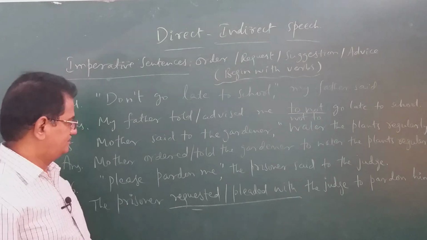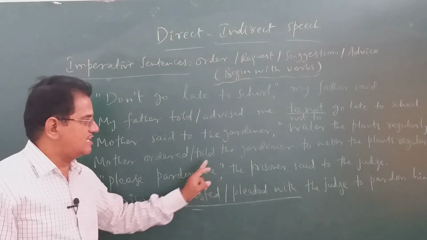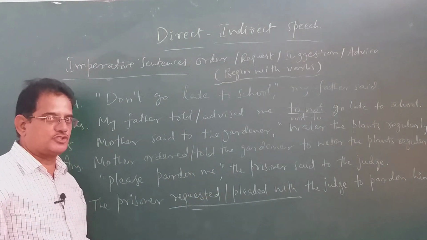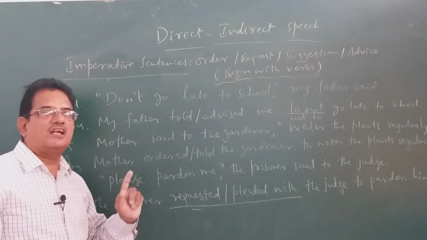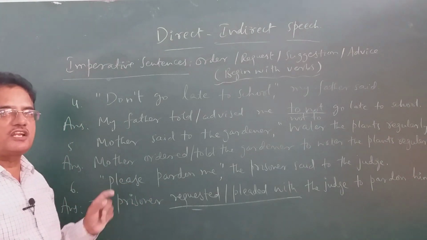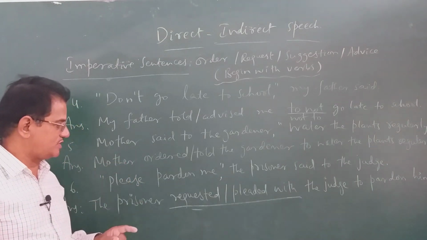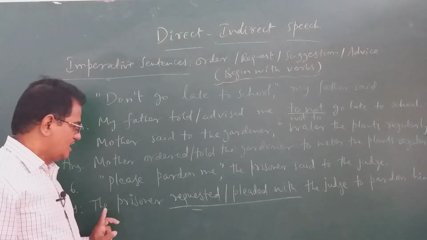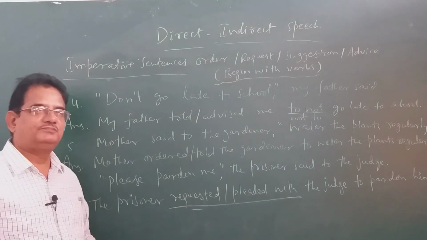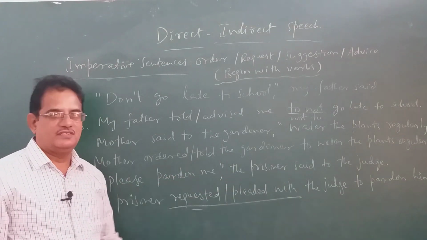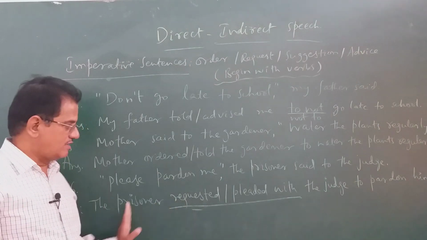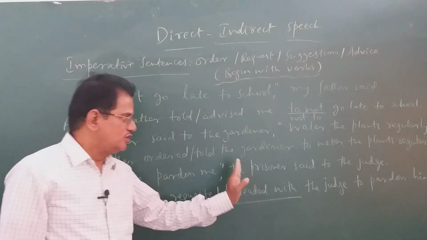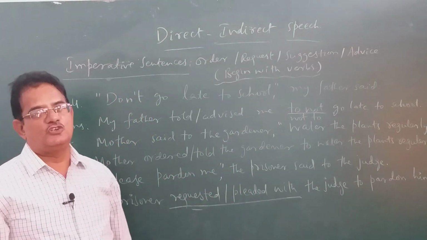You understand? "Please pardon me," the prisoner said to the judge. When the word "please" is used, you cannot write the same word in reported speech. You should not repeat the word "please" in reported speech. So that should be written there: the prisoner requested, or pleaded with. Both are acceptable. The prisoner requested, or the prisoner pleaded with, the judge to pardon him, to forgive him.